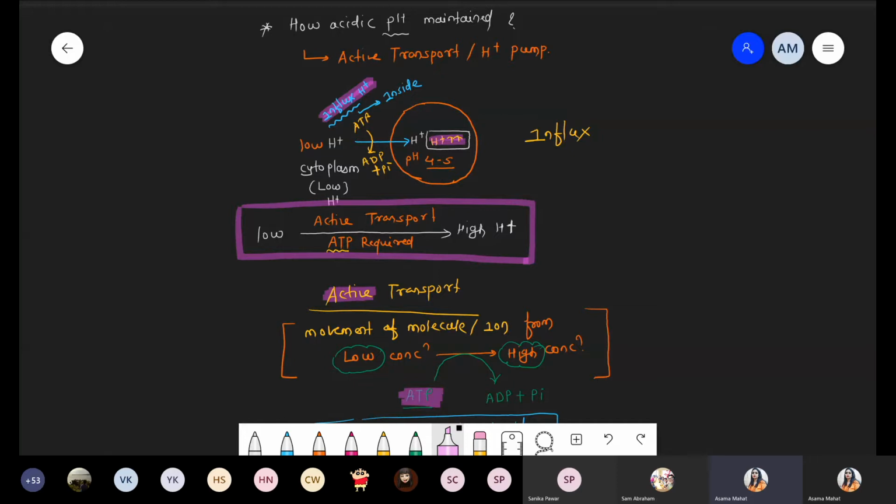Now, the next point we are talking about is the plasma membrane of the lysosome. Should I continue?